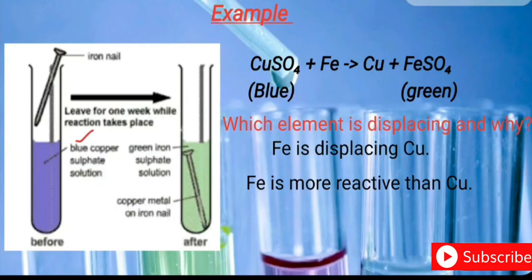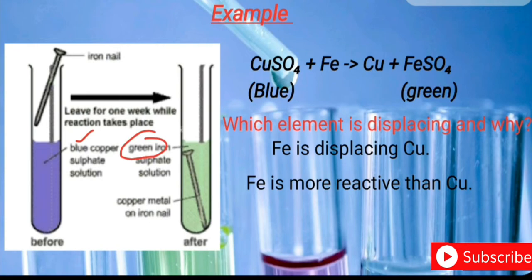One iron nail is dropped into the solution, and the test tube is kept for 1 week. After 1 week, we see that the color of the solution changes to green, and there is a reddish brown metal deposited on the iron nail.